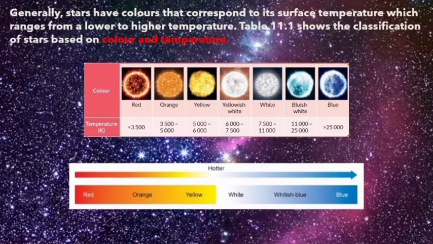For the yellow color, 5000 to 6000. For yellowish white, 6000 to 7500. For the white color, 7500 to 11,000. For bluish white, 11,000 to 25,000. For the blue color, above 25,000.